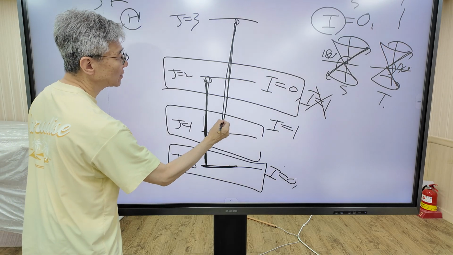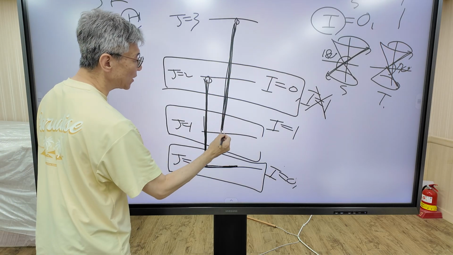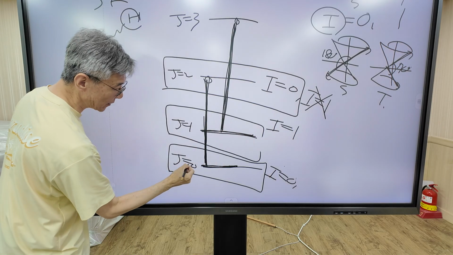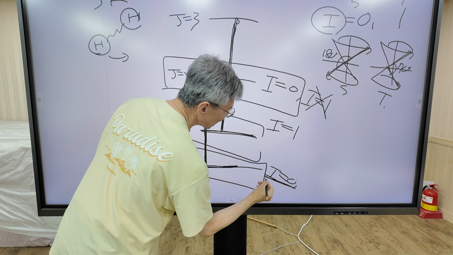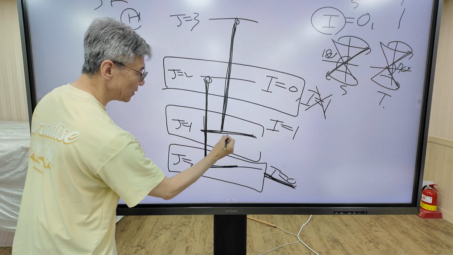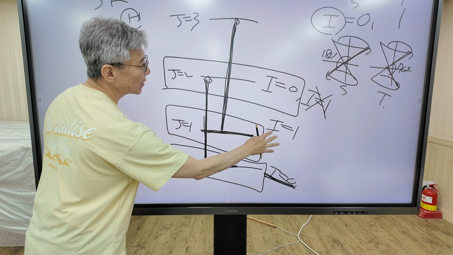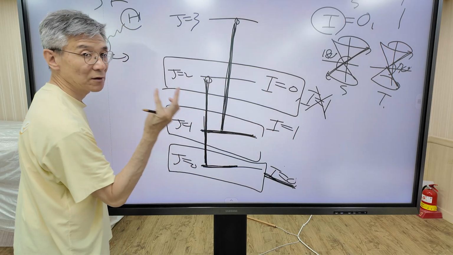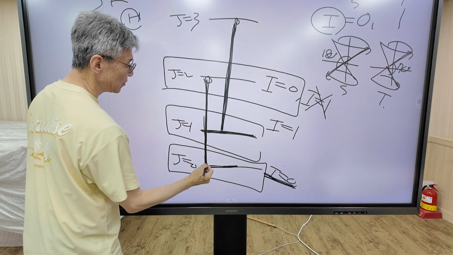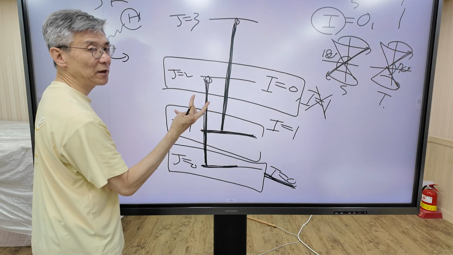The intensity of this transition depends on how many molecules are in the J equals 1 state. But these states are coupled to the singlet state. Singlet state has only one state. And this state is coupled with triplet state. Triplet state has 3 states. So this transition is stronger than this transition 3 times.